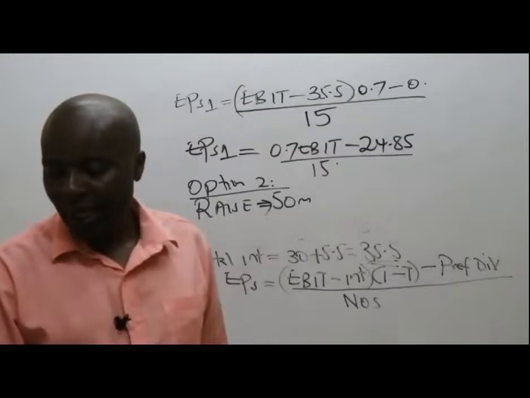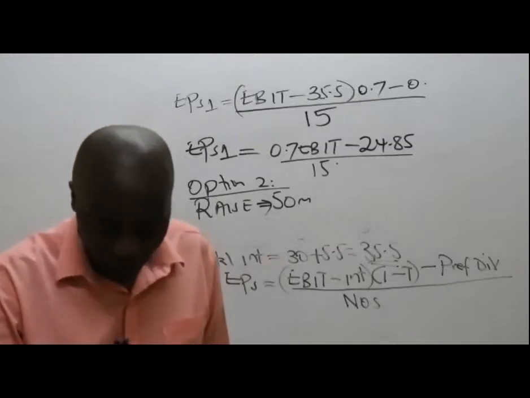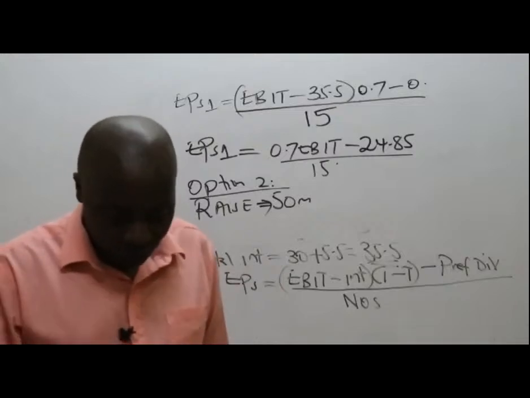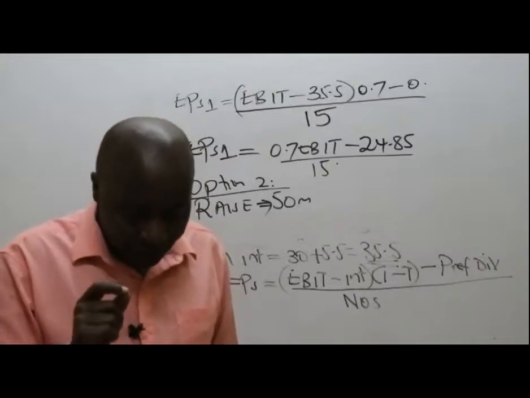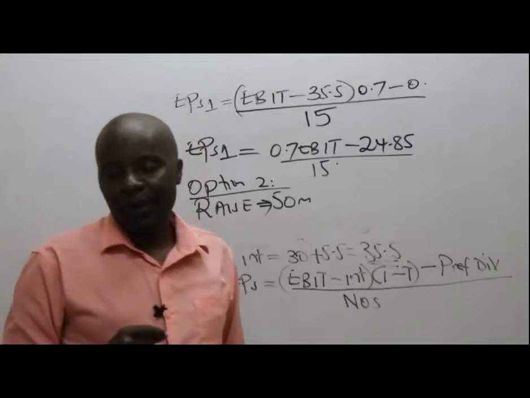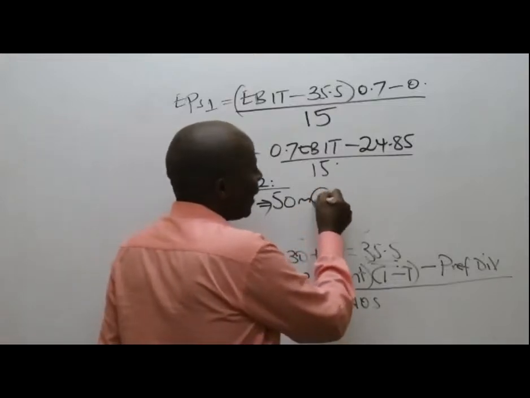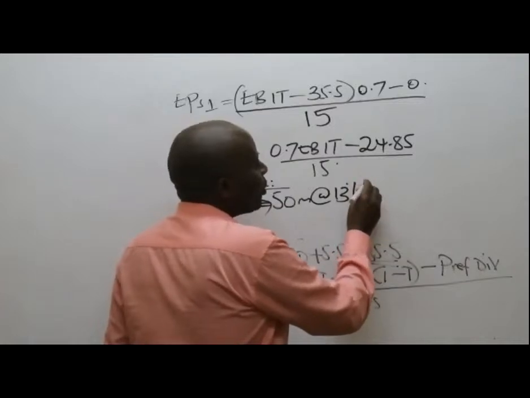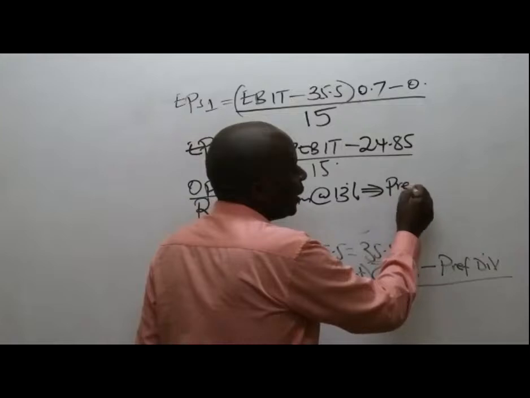We are told on that question on WhatsApp that option number 2 is to issue 13% cumulative preference shares. So the most interesting thing here will be the preference dividends.